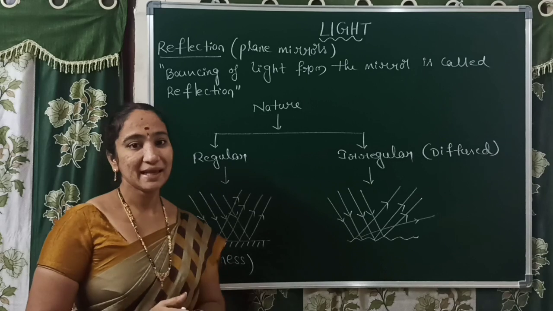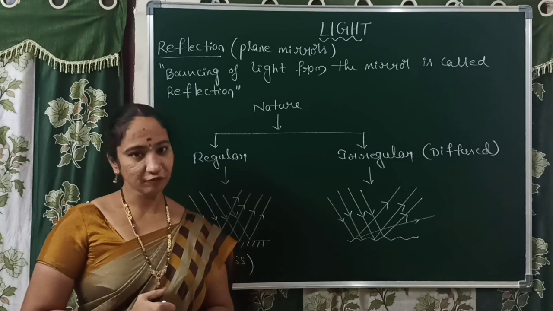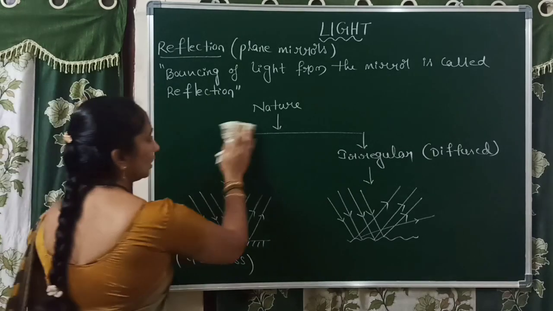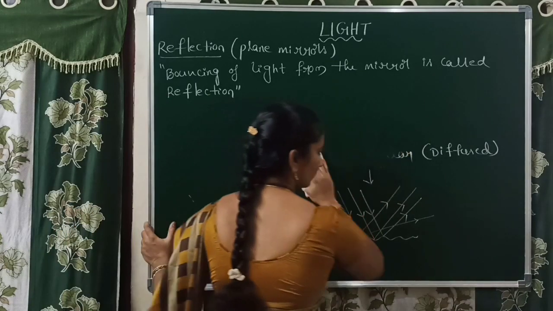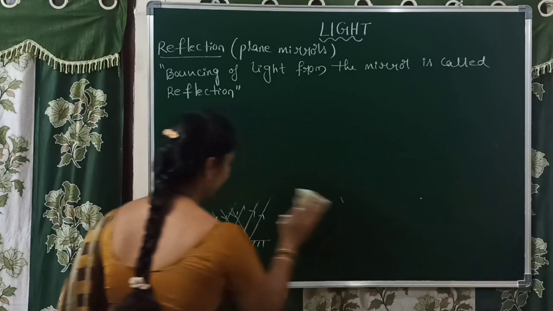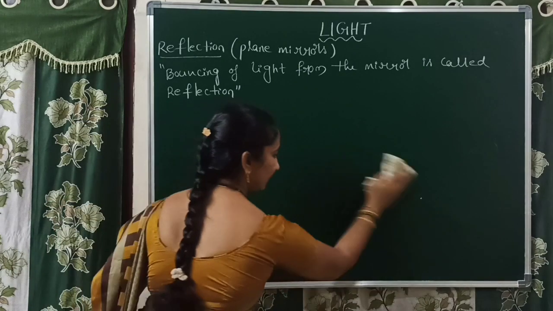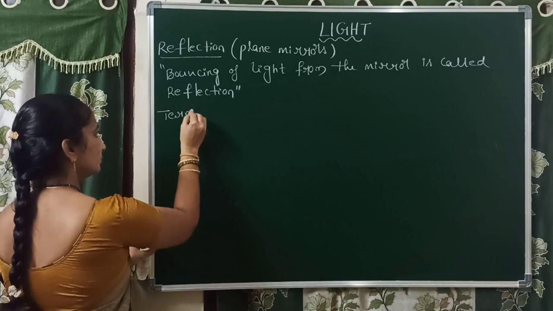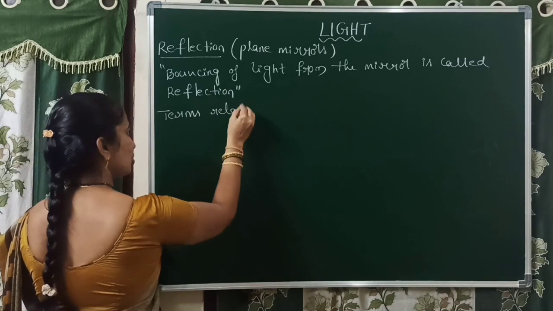So these are the two types of reflection, regular and irregular reflection. Clear? So now coming to the terms related to reflection. Some terms will be very important. What are the terms related to reflection?